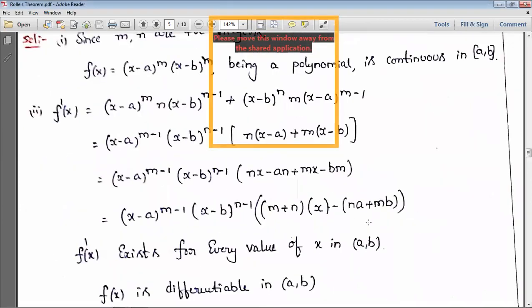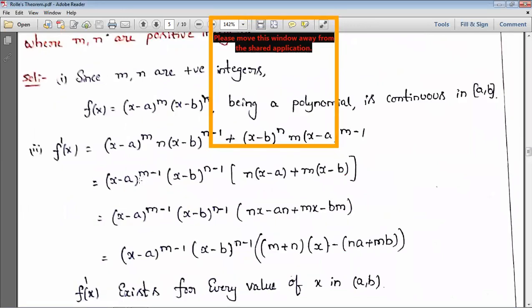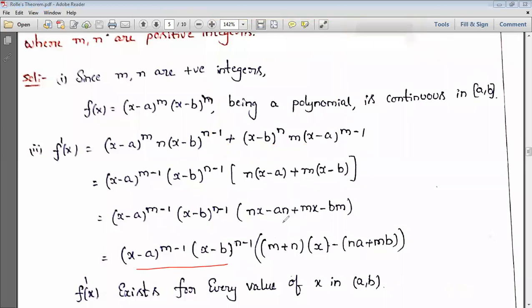And now we are going to simplify this. We are not doing any changes there, we are writing it as is. Now we multiply the terms inside: n into x minus n into a, that is na, plus m into x is mx minus bm. Next, we are not making any changes, we wrote it as in the above step. Now coming to this, which one is common in these two terms? x is common, so I took x common. Then I got m plus n, and for the remaining two terms the common one is only minus, so I took minus common: minus of na plus mb.